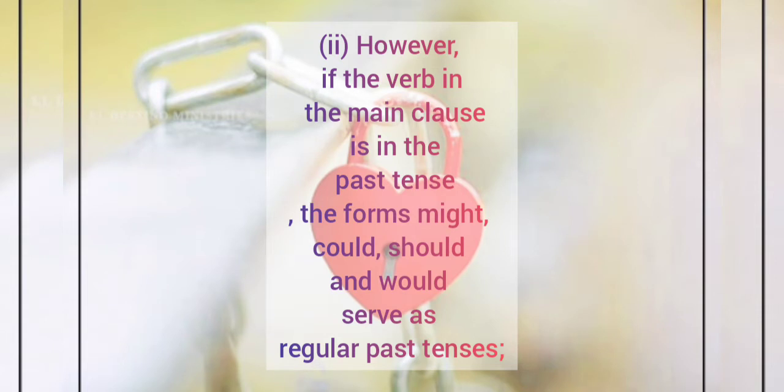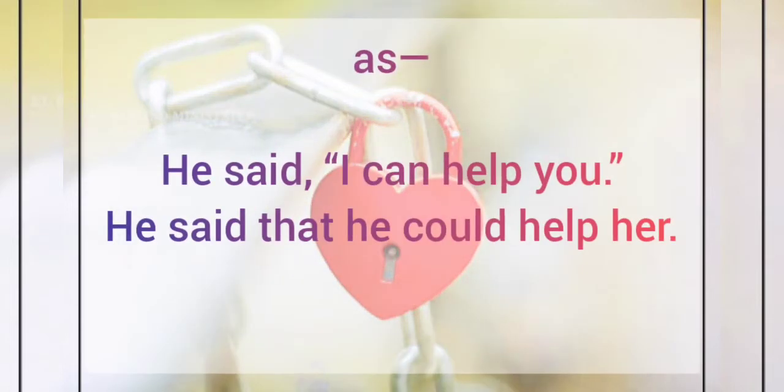However, if the verb is in the main clause, it is the past tense. The forms might, could, should and would are in the past tense form. It serves as a regular past tense. So you might use these words as a past tense form.